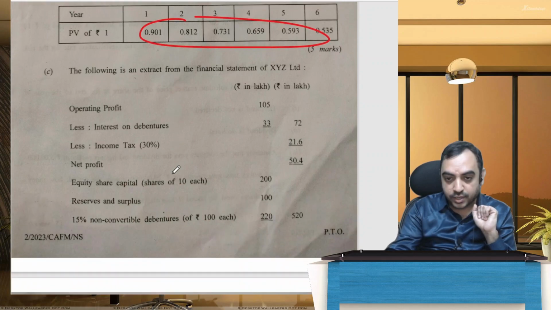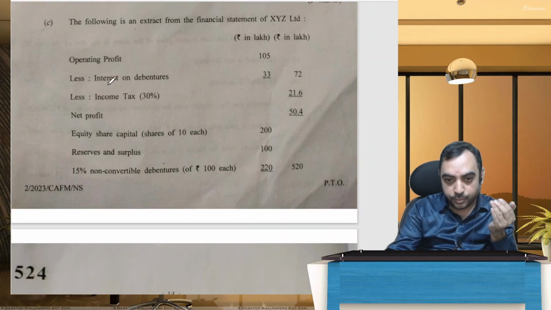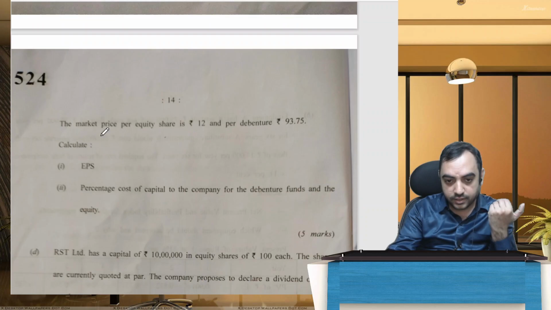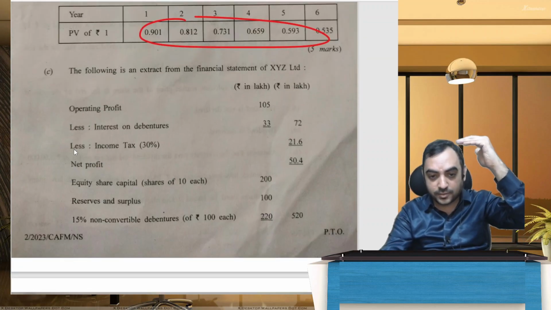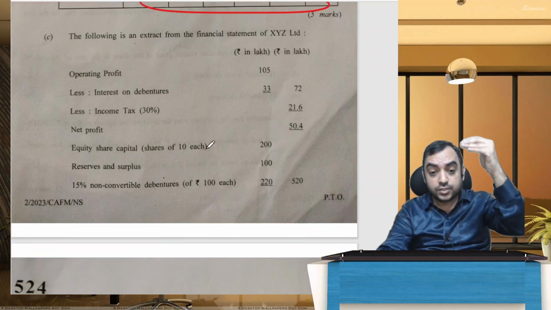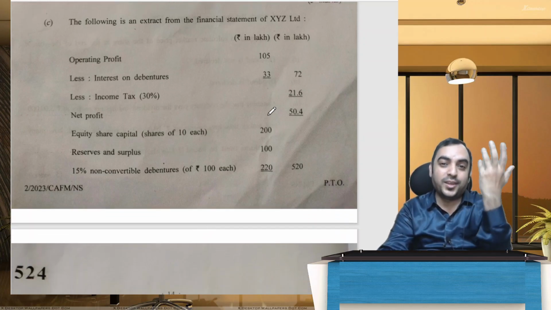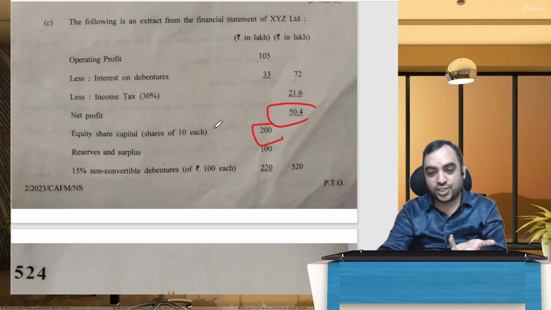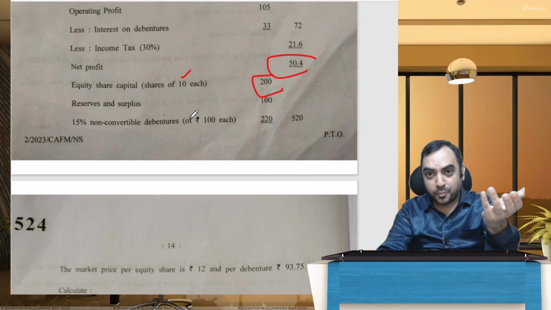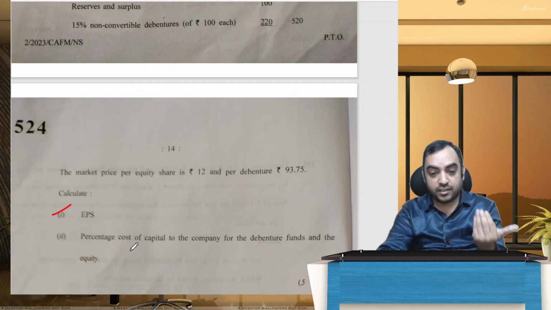The following is the extract of financial statements, operating profit. Okay, calculate EPS. EPS, how do you calculate? Start from sales. They have given operating profit. So you have profit. You don't have to worry about income statement. You have net profit, divide by number of shares, 200 share capital, 10 rupee face value. Profit by number of shares will give you EPS.